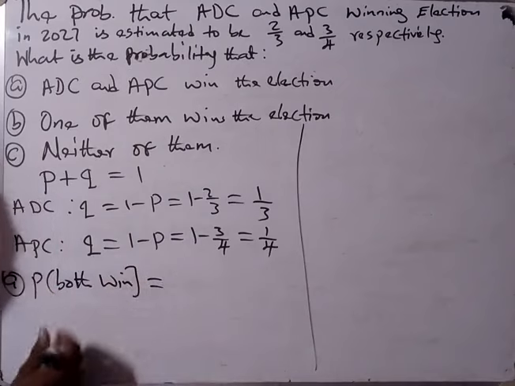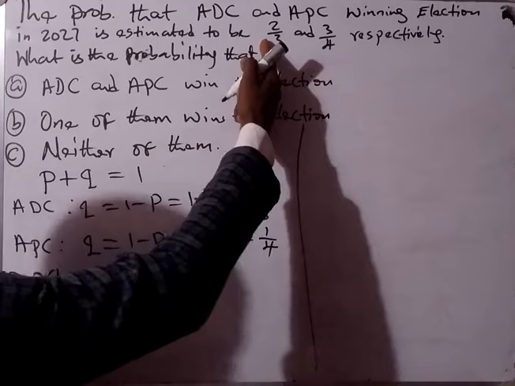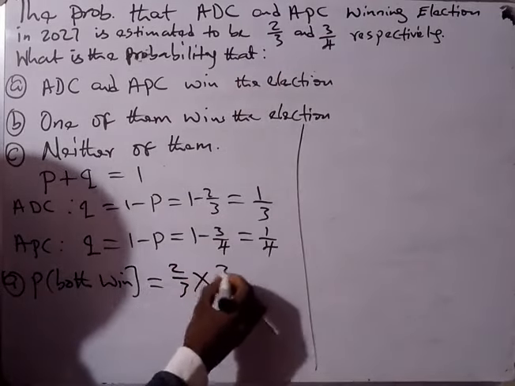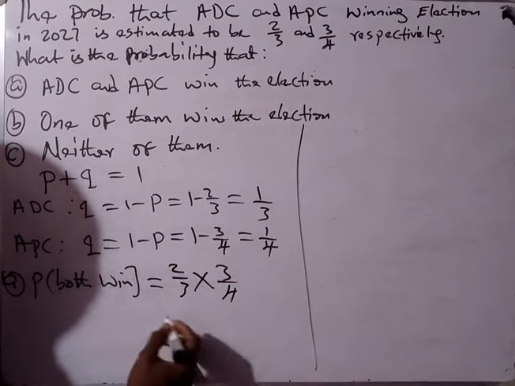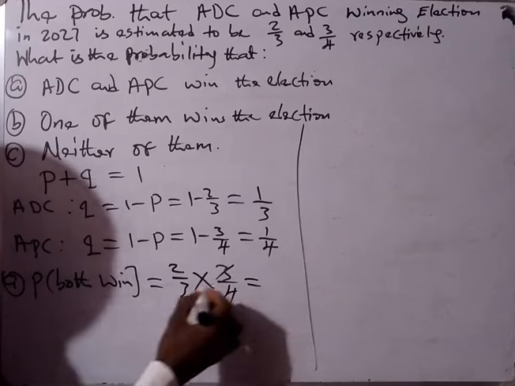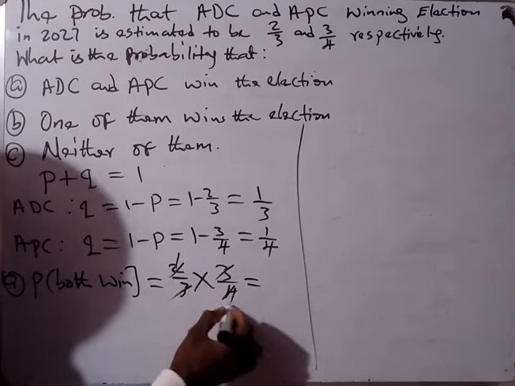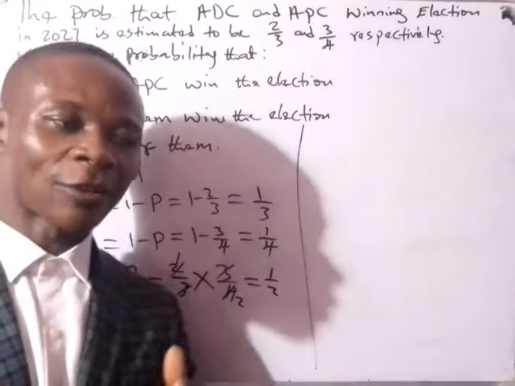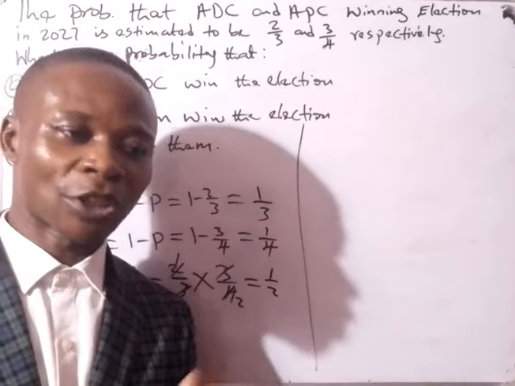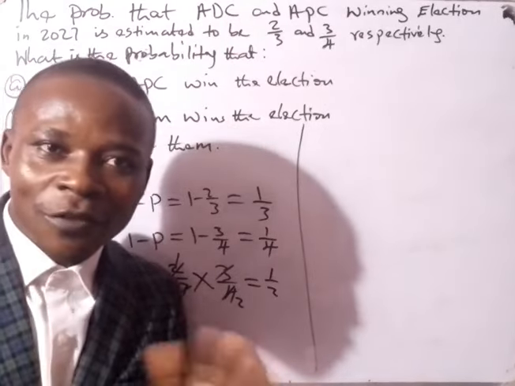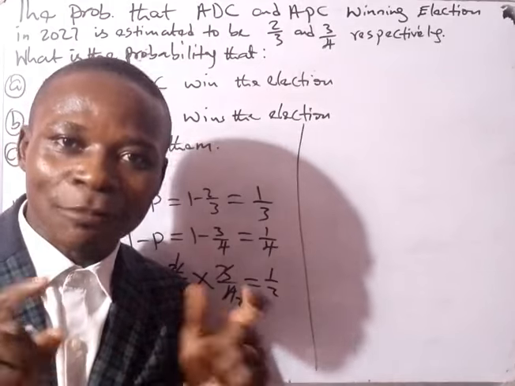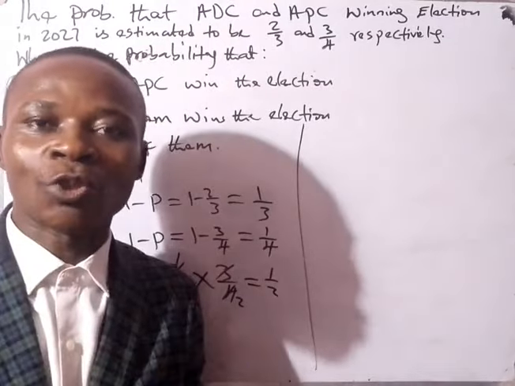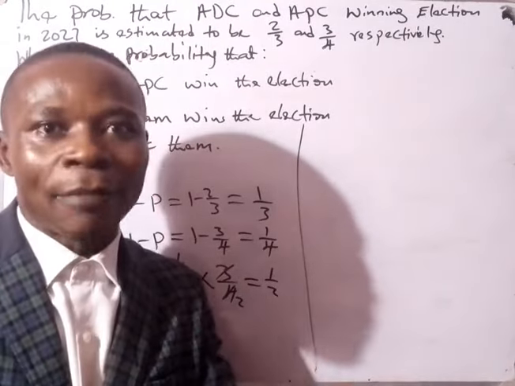So this will give us the same thing as the probability of ADC winning and APC winning, so the answer will be 2 over 3 times 3 over 4. By implication, this 3 will cancel this 3, this 4 is 2 times 2, so this is 1 all over 2. So it's half. In the principle of probability it is 50-50, which is accurate in the principle of mathematics. So it means that the two of them have equal chance to win without any bias.